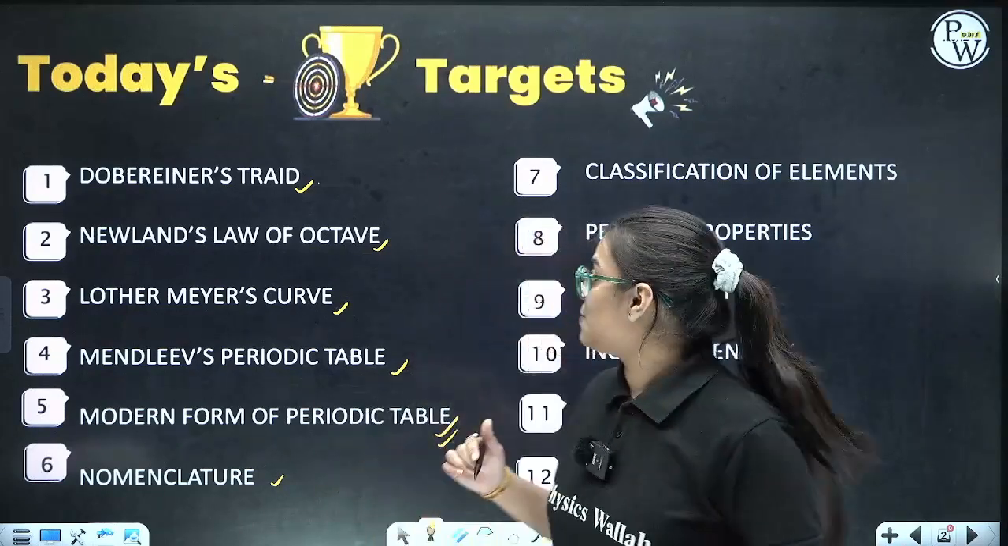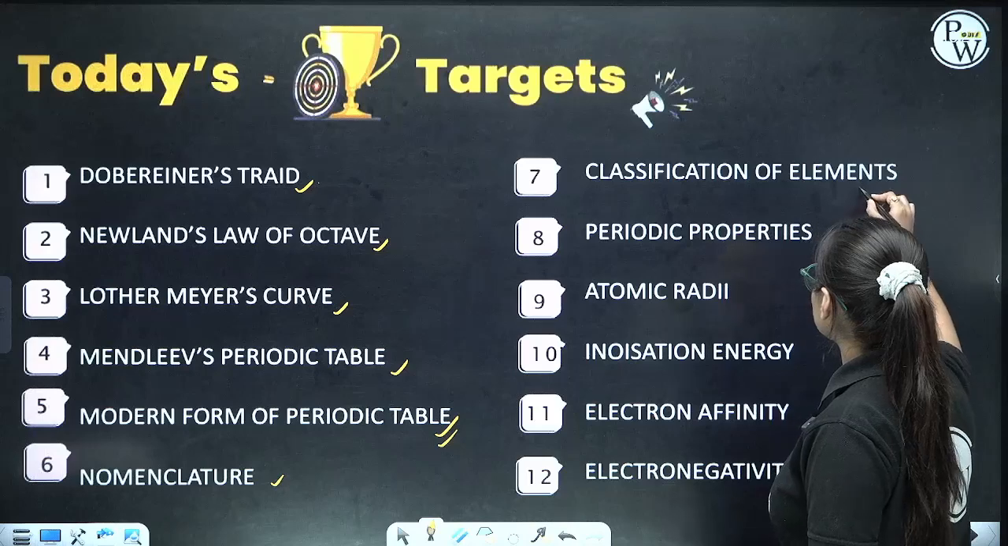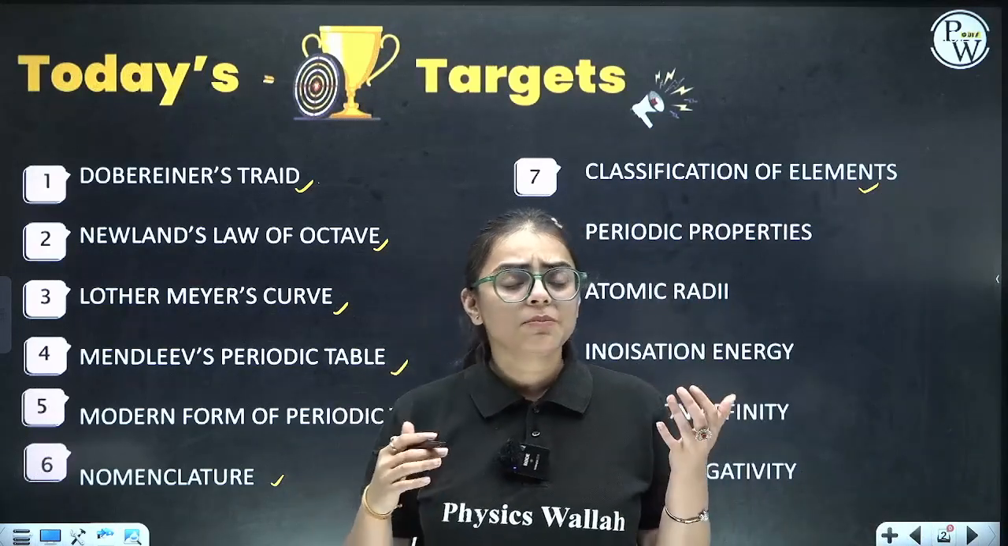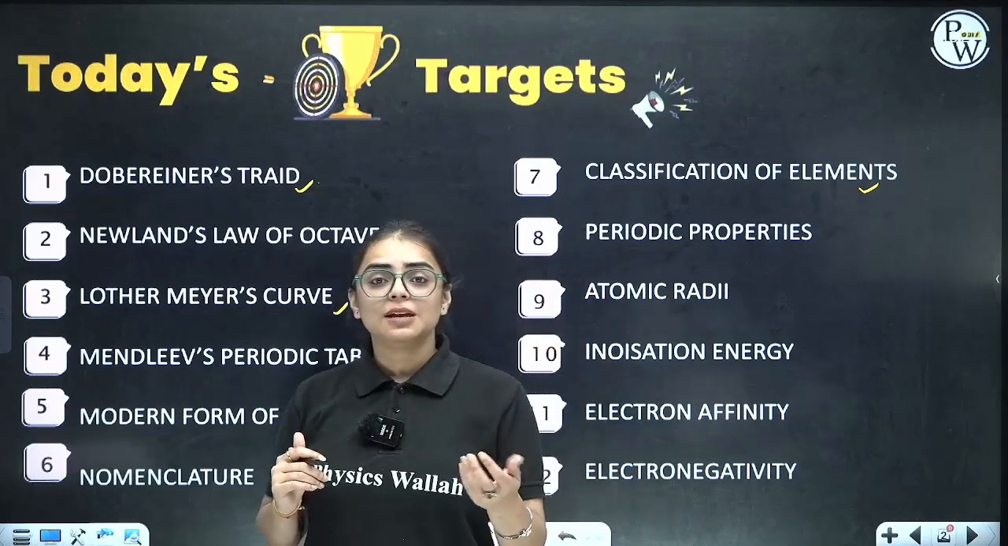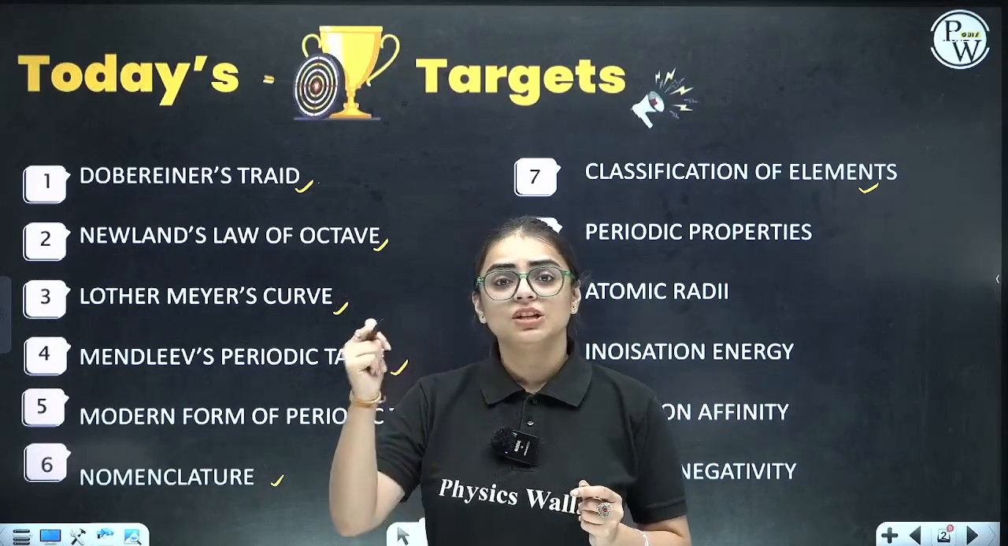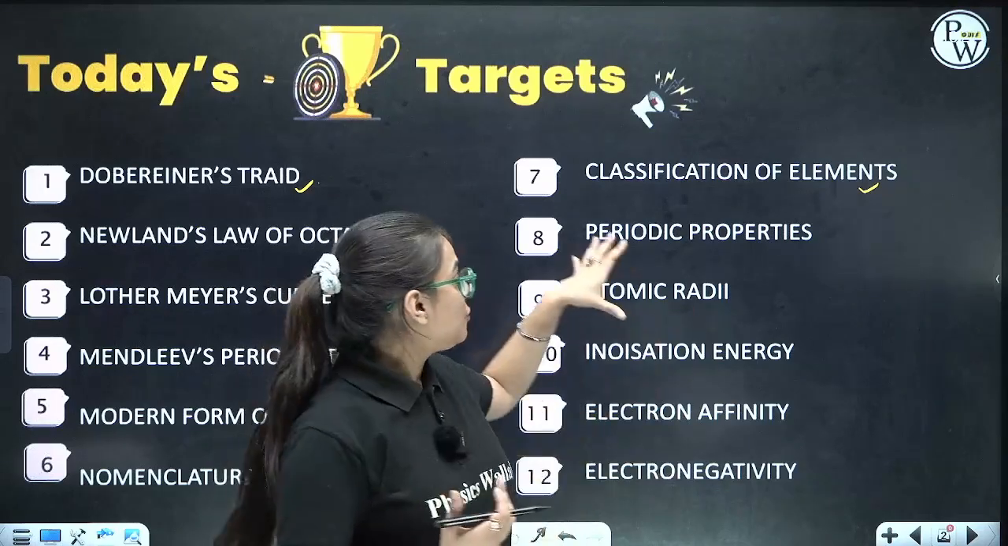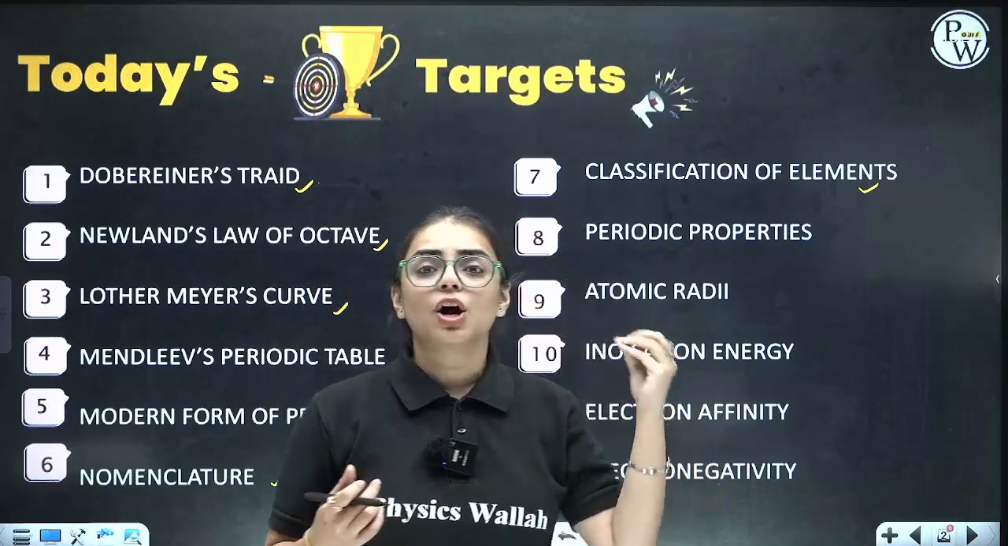Moving on to the next part, students, we shall be starting with classification of elements. Basically, we are going to classify elements as s-block elements, p-block, the d-block, the f-block ones. In this way, we are going to classify the elements. Then we are going to do the periodic properties.